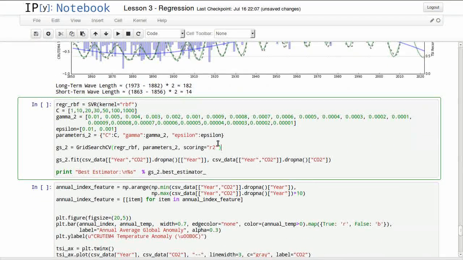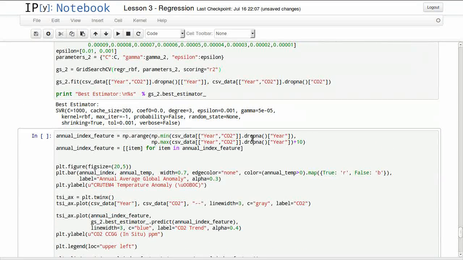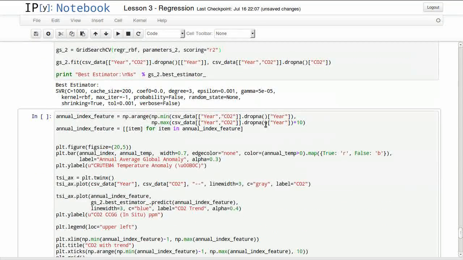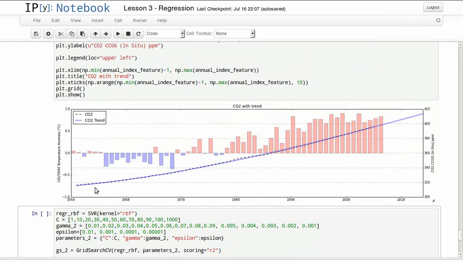Then we'll be predicting CO2 levels. We're testing a long range of gamma numbers to see what is the best predictive model for that, and this is our best predictive model. So by sometime around 2024, it will be fairly close to 420 parts per million.